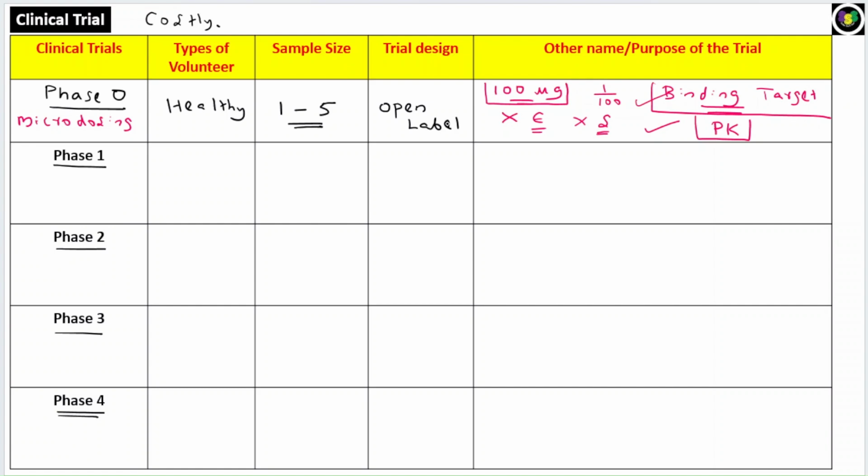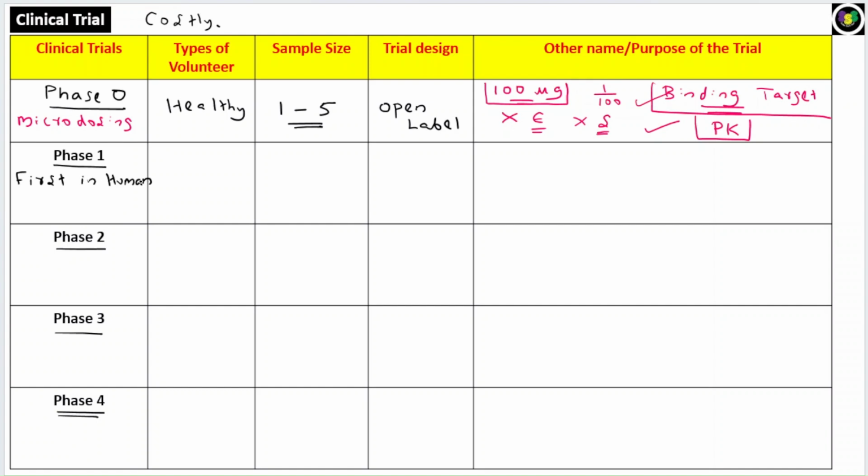So these are the points you need to remember about phase 0, which is also called the micro dosing trial. It is a non-mandatory trial. It depends on the pharmaceutical company whether they need to conduct this phase 0 or not. The purpose is to see whether the drug is binding to the target or not. That is the main objective of the study. Now let's come to phase 1, which is the first trial. It is also called first in human trial.